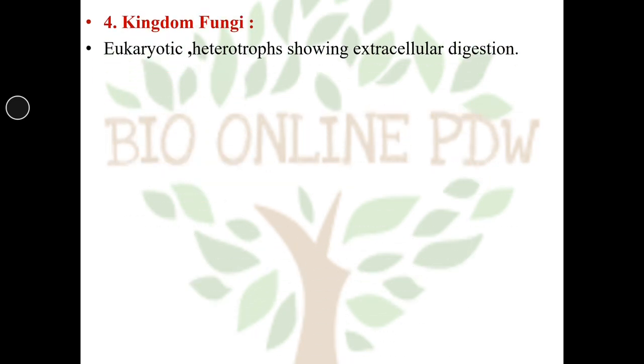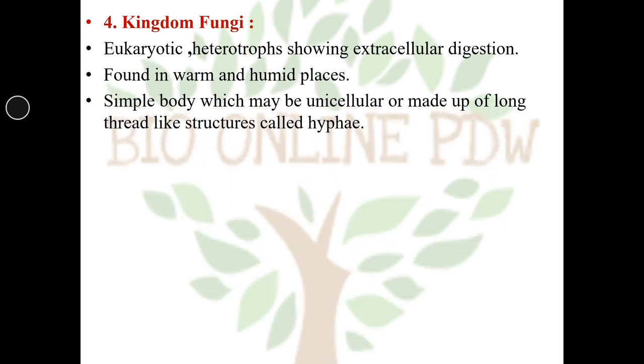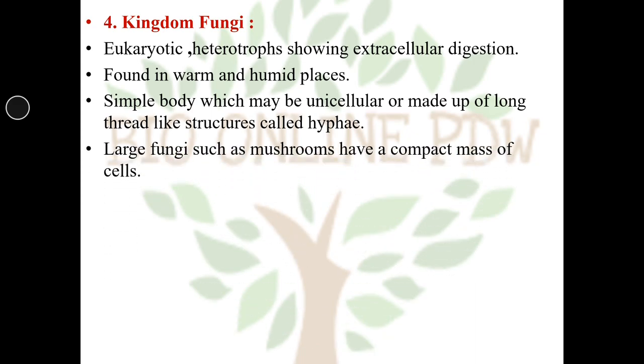Next is kingdom fungi. It is the kingdom of eukaryotic heterotrophic organisms showing extracellular digestion. They may be found in warm and humid places. Simple body which may be unicellular or made up of long thread-like structures, which are called hyphae. Large fungi such as mushrooms have a compact mass of cells.